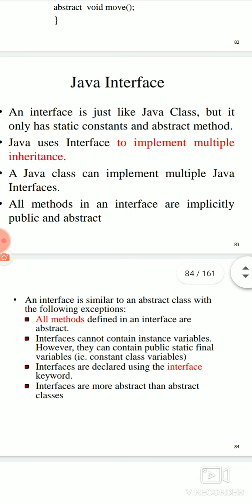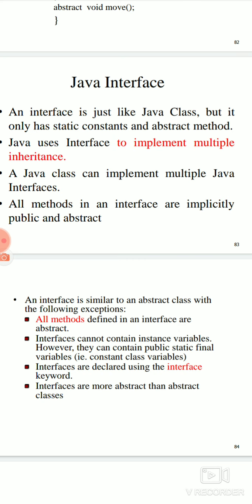Now, what is the significance of abstract class in Java? Java uses another feature known as interface. This interface is a method to implement multiple inheritance. When we look over inheritance, we have four types: hierarchical inheritance, multiple inheritance, multi-level inheritance, and single inheritance. But in that video, we already mentioned that except for multiple inheritance, all other inheritance is possible in Java.